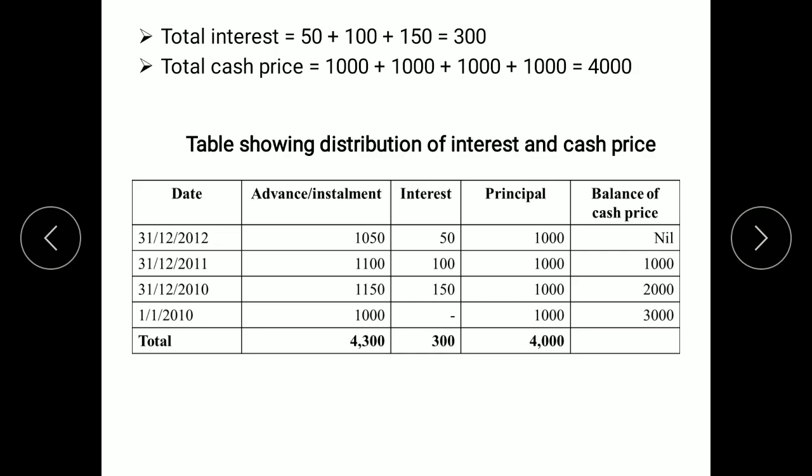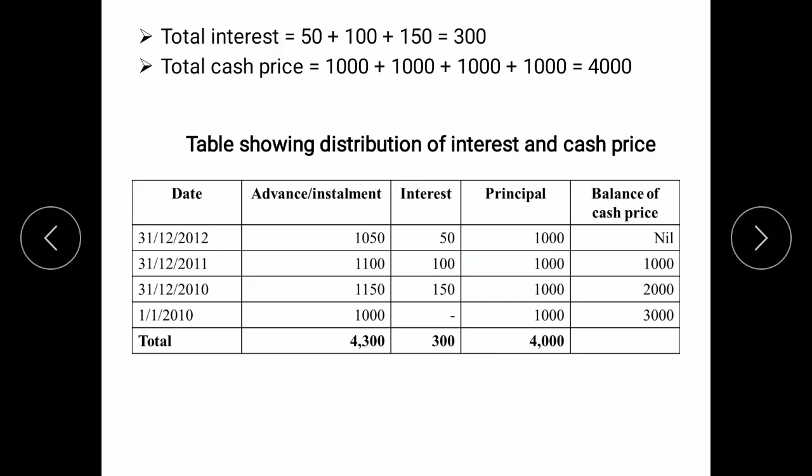This same information which we have calculated can be shown in the form of a table also. We'll just transfer the information which is collected into this table. Write down the years first, which is shown in the backward form, means starting from last year to the beginning of first year. So it is going in the opposite direction. The installments and advance amount given in the question: the last year's installment 1050, second year 1100, first year 1150 and advance rupees 1000. Total 4300.